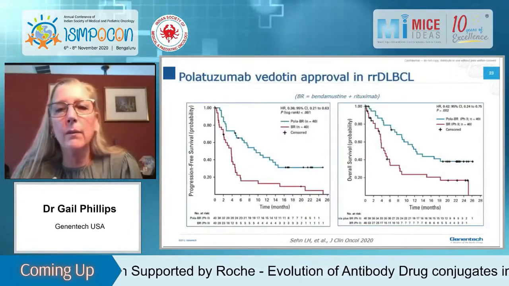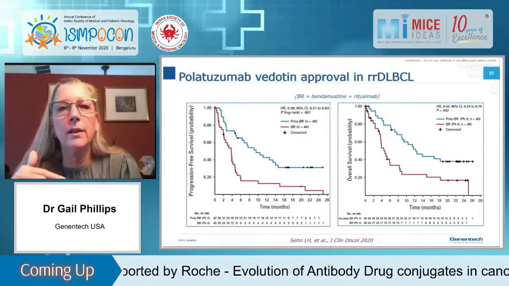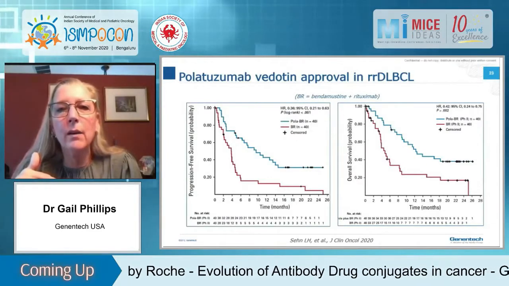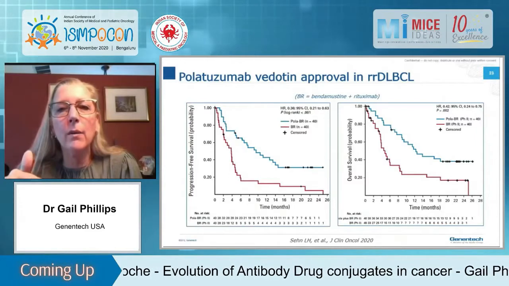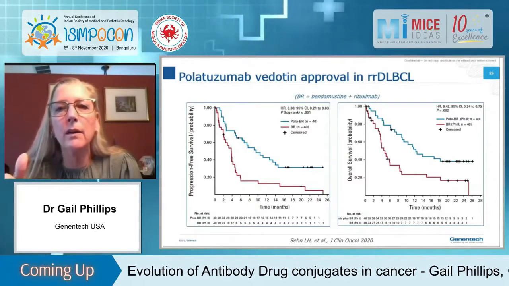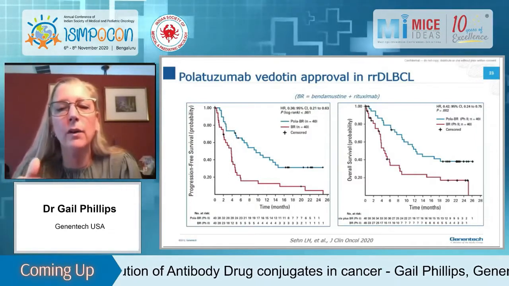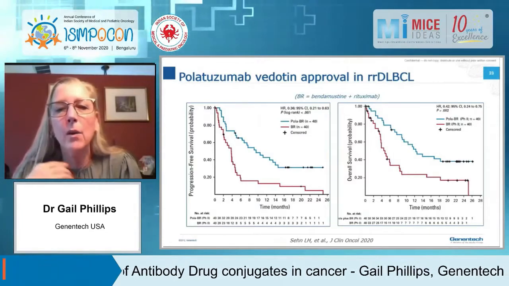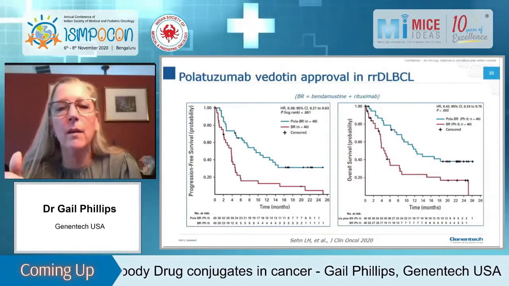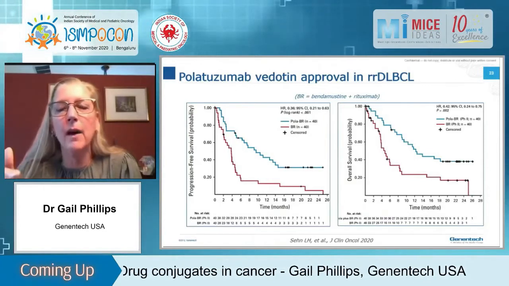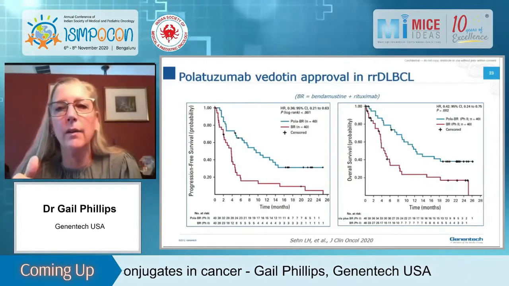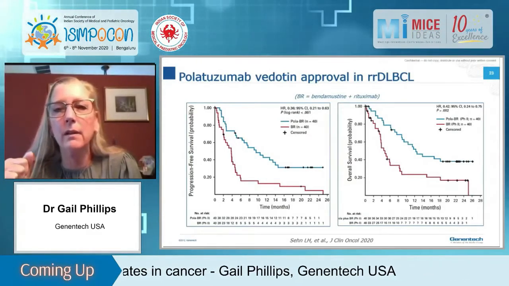And the results of the registrational trial are shown here. This ADC is called polatuzumab vedotin. It was in a trial where it was combined with bendamustine rituximab versus BR alone. And you can see clearly from these Kaplan-Meier plots with the blue line that polatuzumab in this combination gave much better PFS and OS compared to BR alone. And this was the study that the approval was based on.